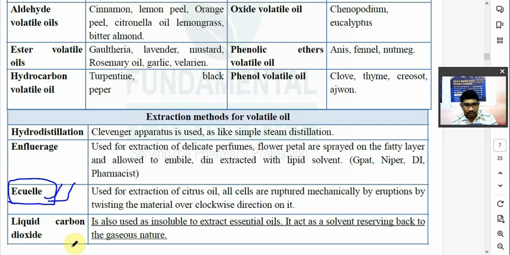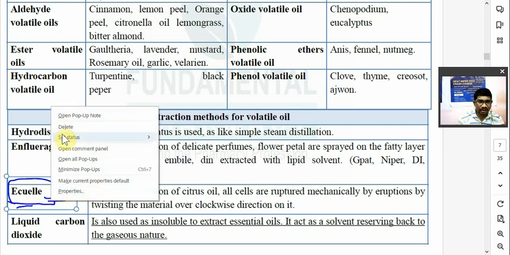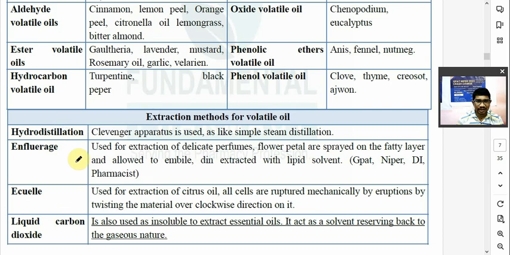तो citrus fruit होता है, उसमें का जो oil है, for example orange, lemon. So if you want to isolate the lemon oil, if you want to isolate the orange oil, for that purpose this method is used. What happens in this method? इसमें भी दो टाइप का मेथड होता है. So I have only given one. डिटेल में अगर देखना है आपको, there are two methods in this expression method.